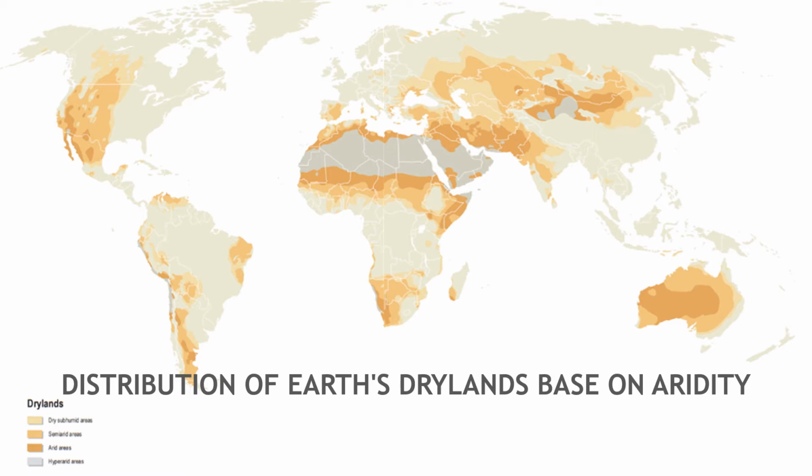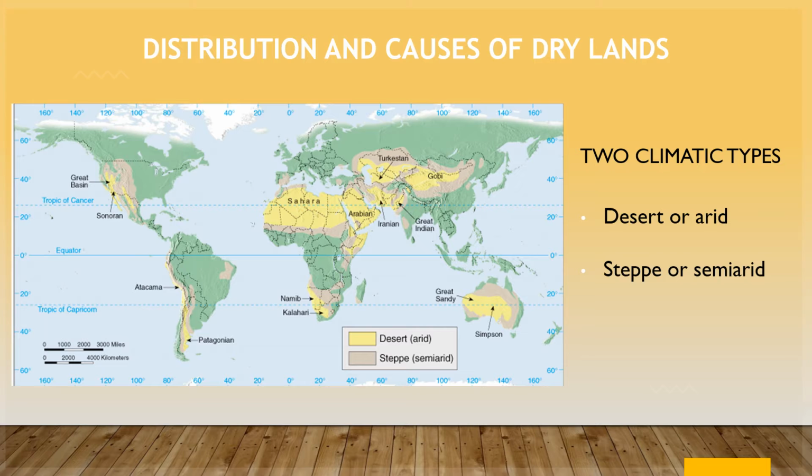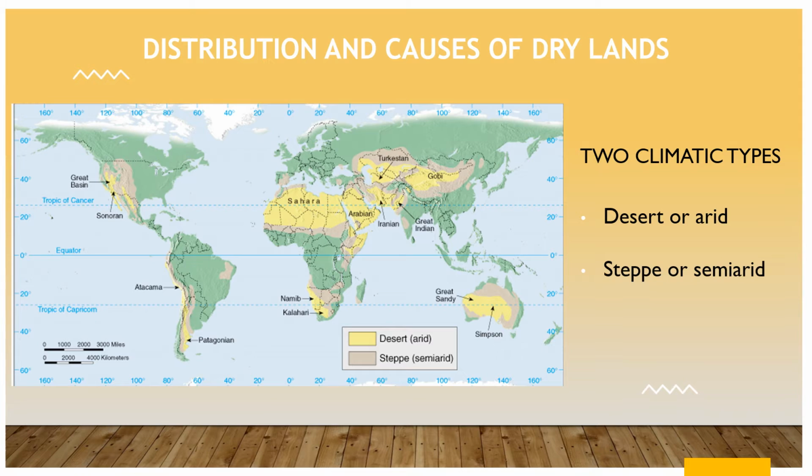This figure shows the distribution of Earth's drylands based on aridity. Aridity means deficiency of moisture. We have dry subhumid areas, semi-arid areas, arid areas, and hyper-arid areas. When it rains in the desert, it is usually strong and brief. Because of the high rainfall rate, not all of the water will soak in, resulting in rapid runoff and erosion.